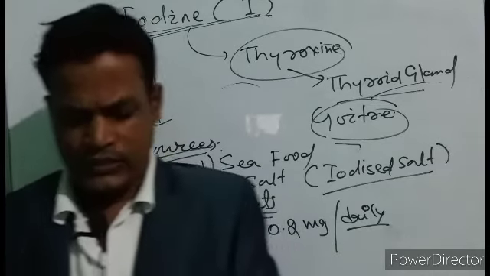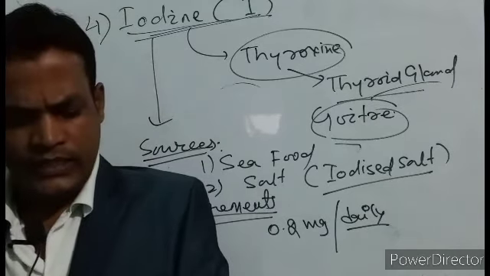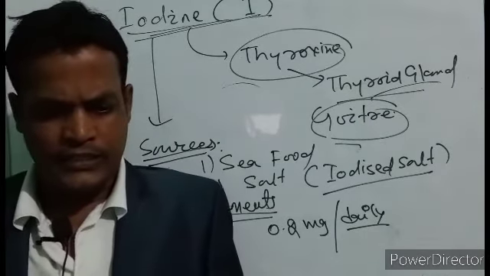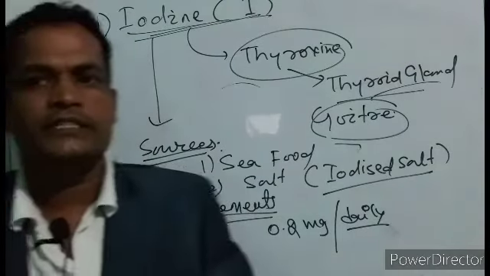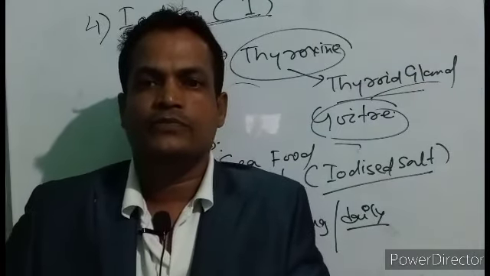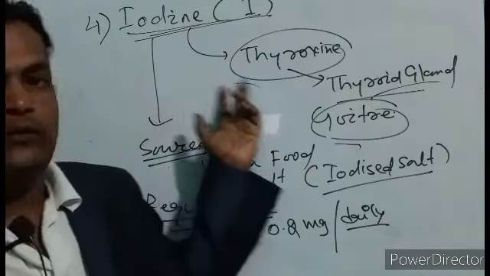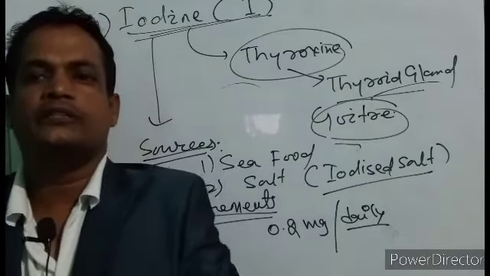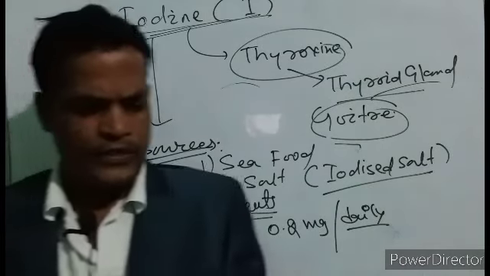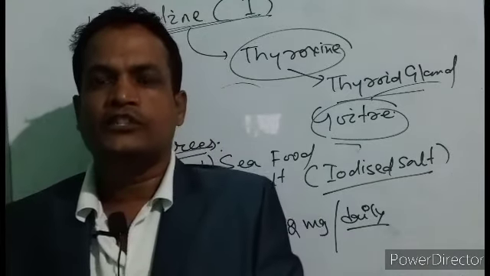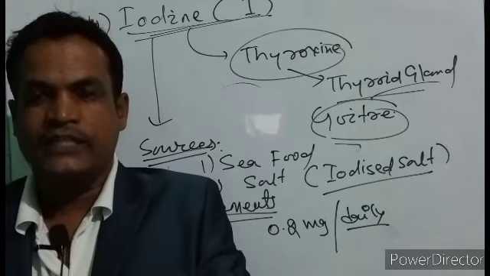We have already discussed four important nutrients: calcium, phosphorus, iron, and iodine. In the next part we will cover the second part of micronutrients, that is vitamins.